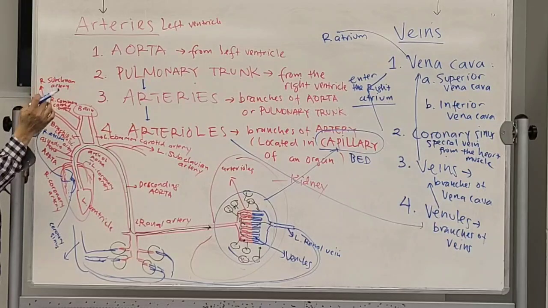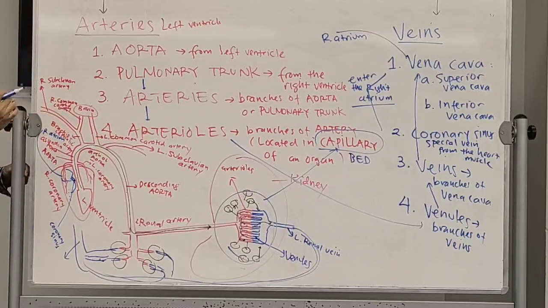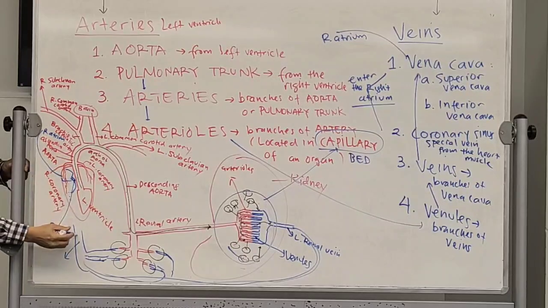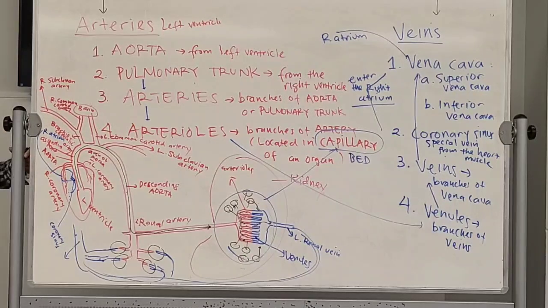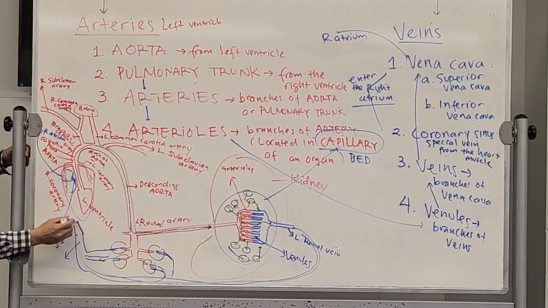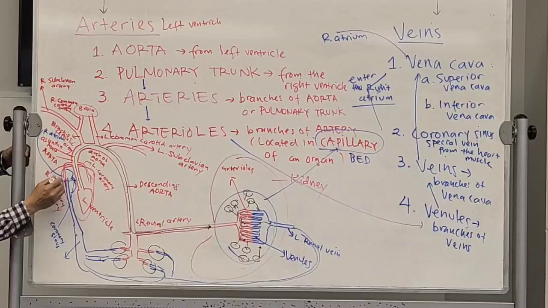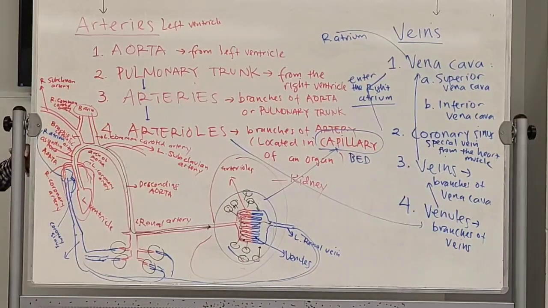The number one over there, what is the name? Vena cava. Now, because it is coming from the lower part of our body, what do you call this? Inferior. Inferior vena cava. And this one will go where? Boom. Go to the right atrium.